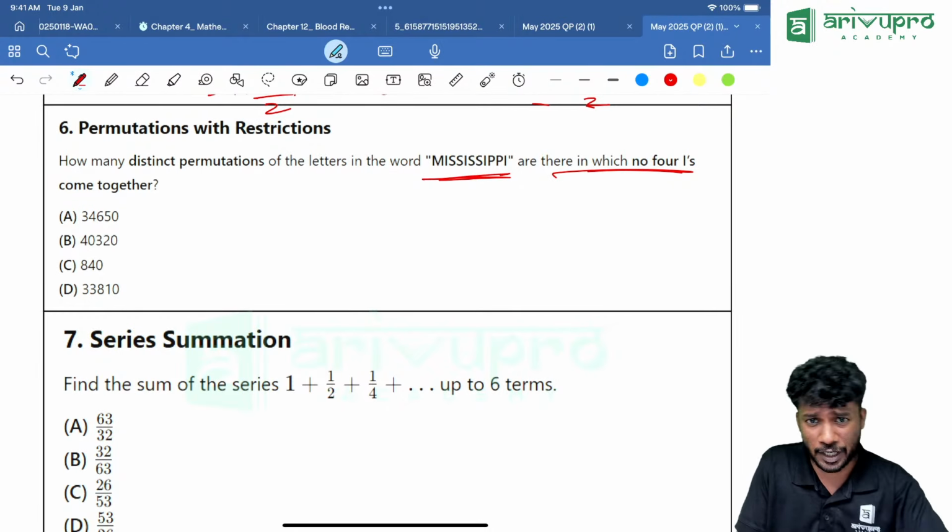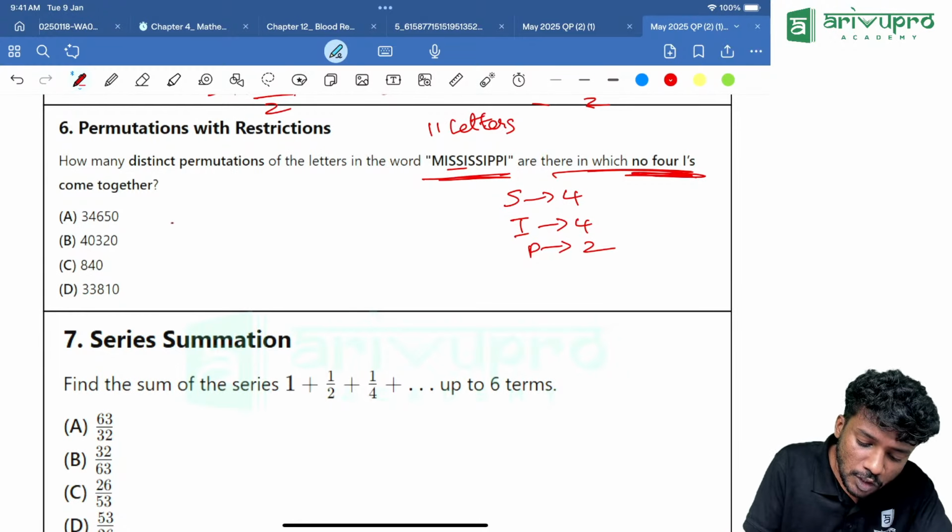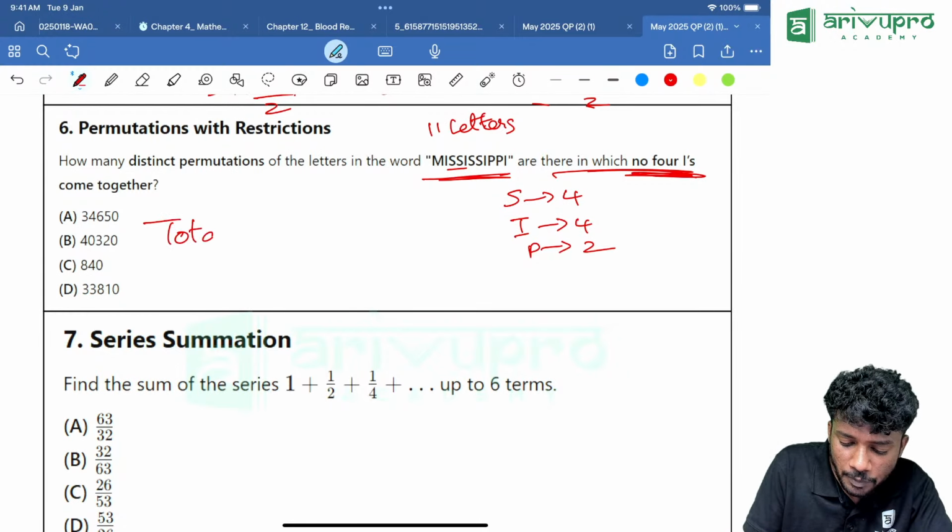From that, how many are repeating? S is repeating 4 times. I is repeating 4 times. Then P is repeating 2 times. Now the question is, permutations in which there are no 4 I's coming together. So can I take it in a different manner? The number of them not coming together is total minus the I's coming together. That way we can do this question.